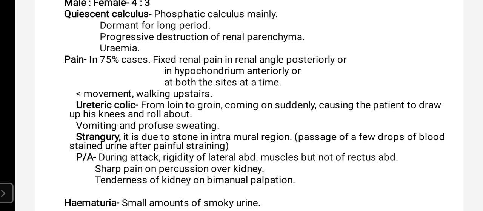So the first symptom of renal calculus is pain in about 75% of cases. There will be fixed renal pain in the renal region posteriorly or in the hypochondrium anteriorly, or at both sides at a time.